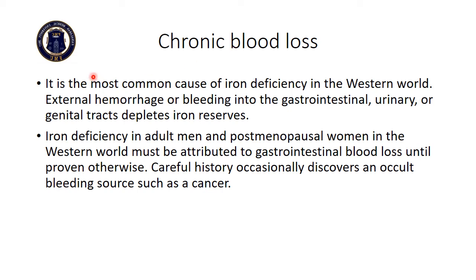Chronic blood loss. It is the most common cause of iron deficiency in the Western world. External hemorrhage or bleeding into the gastrointestinal, urinary or genital tracts depletes iron reserves. Iron deficiency in adult men and postmenopausal women in the Western world must be attributed to gastrointestinal blood loss until proven otherwise. Careful history occasionally discovers an occult bleeding source such as cancer.